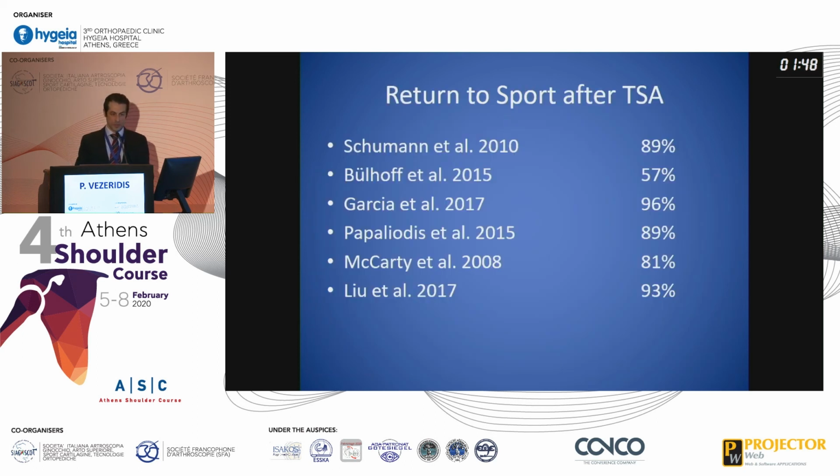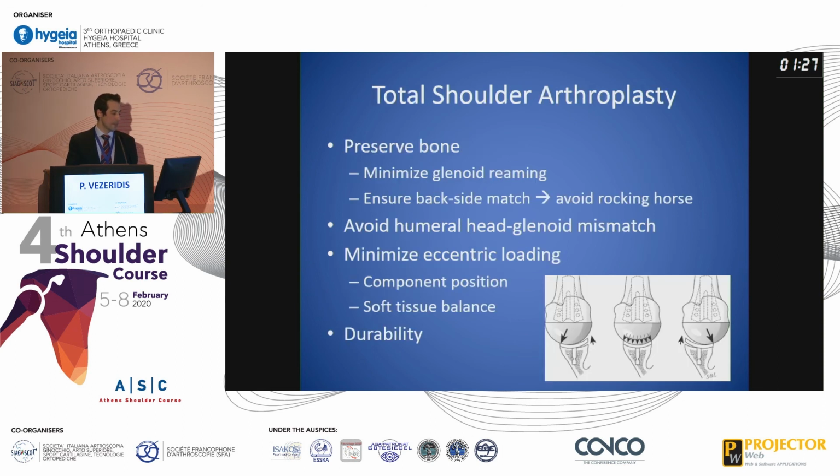Looking at return to sport, there are several studies that have looked at this after total shoulder arthroplasty. The last one, Liu et al. in 2017, was a meta-analysis and found a 93% return to sport after total shoulder arthroplasty. And you can see that the rest of the studies have a majority or a large majority of patients able to return to sport after total shoulder arthroplasty.